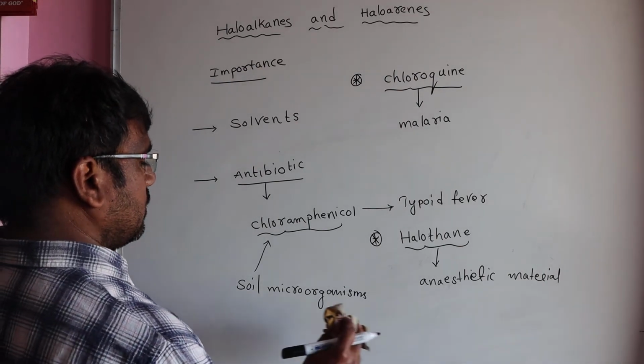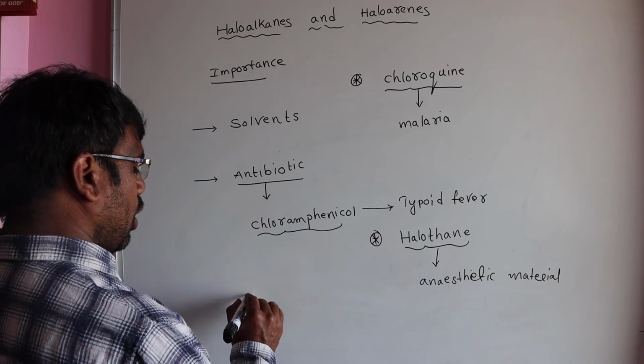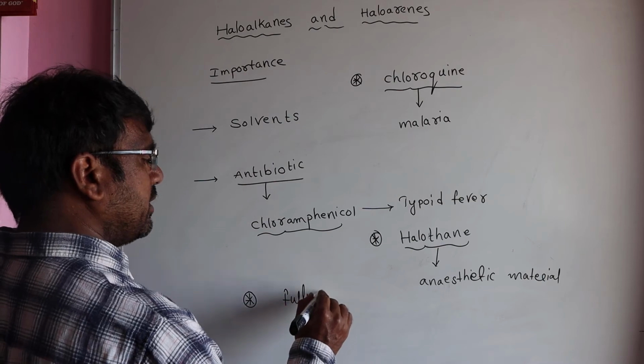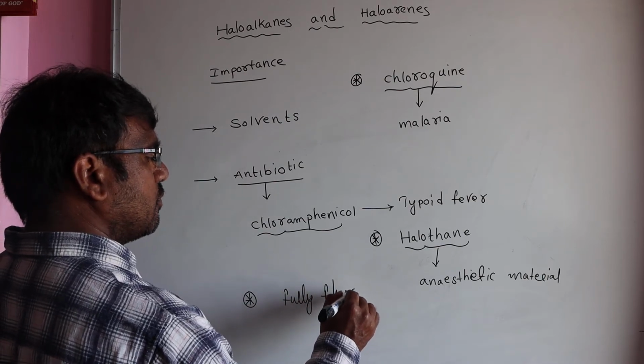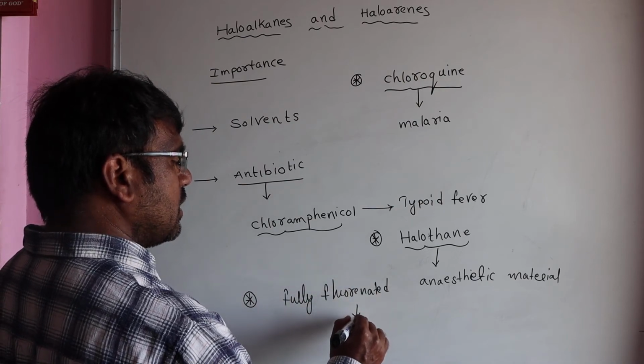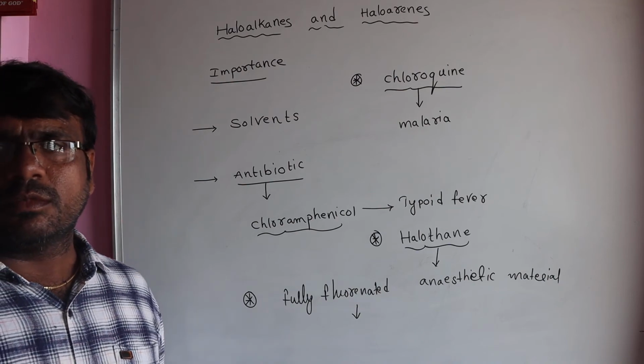Next, there are some fully fluorinated compounds. They can be used as a substitute for our blood.